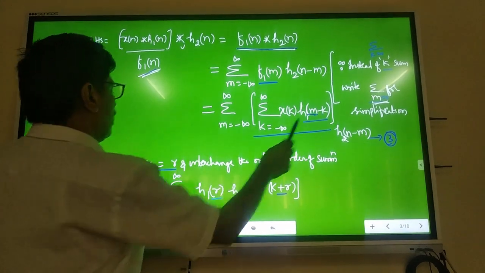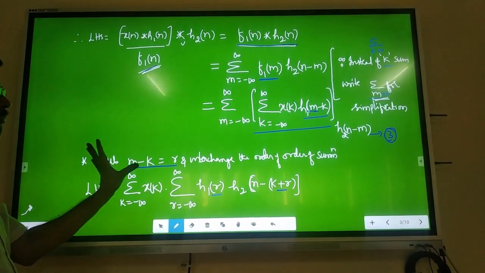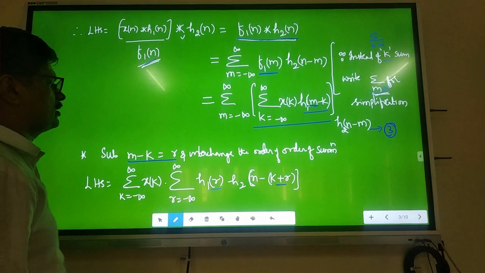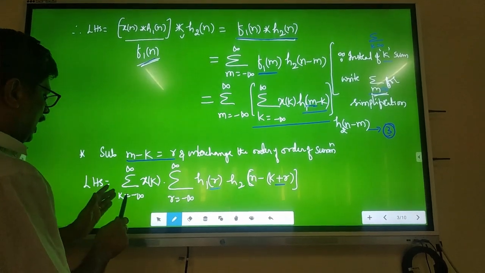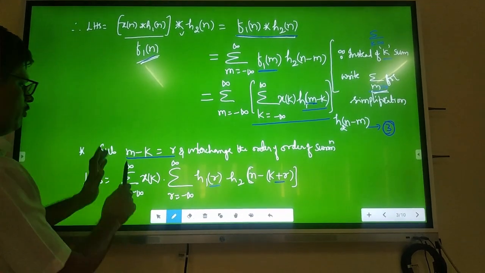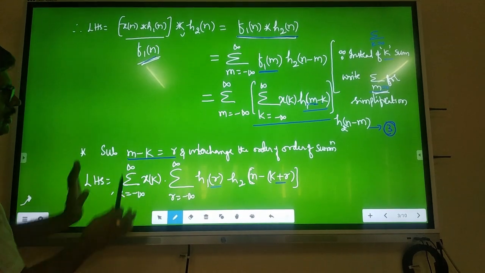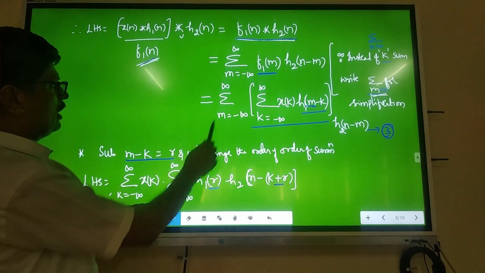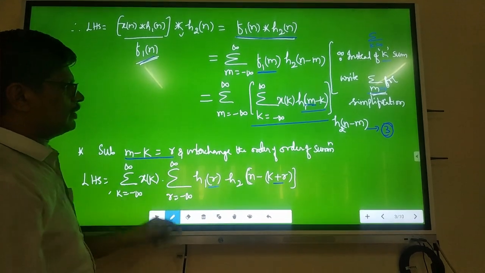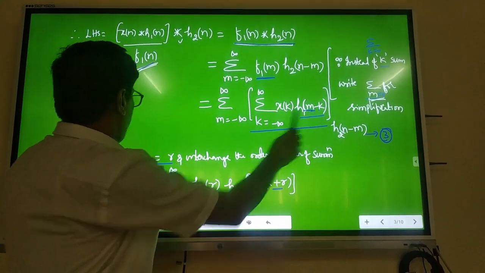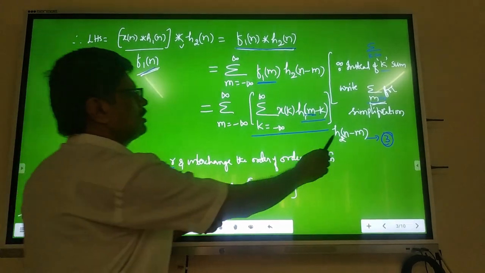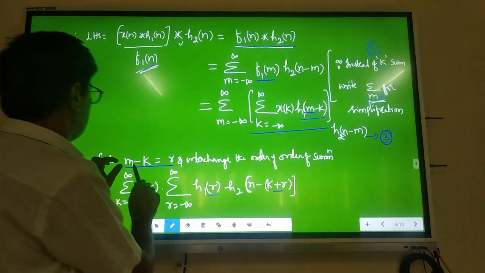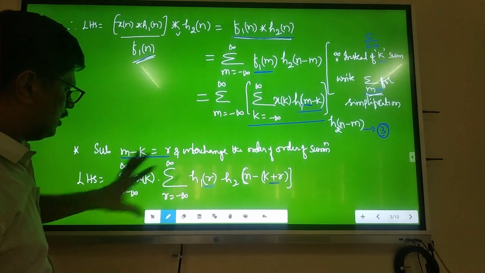Now, substitute m minus k as r. This is very, very important. And interchange the order of summations. Then what do you get immediately? RHS is equal to the summation over k equal to minus infinity to plus infinity of x of k first. Then second, after doing these substitutions, you will get the sum over r equal to minus infinity to plus infinity of h1 of m minus k, which is r, into h2 of n minus m. What is m? m is nothing but k plus r.